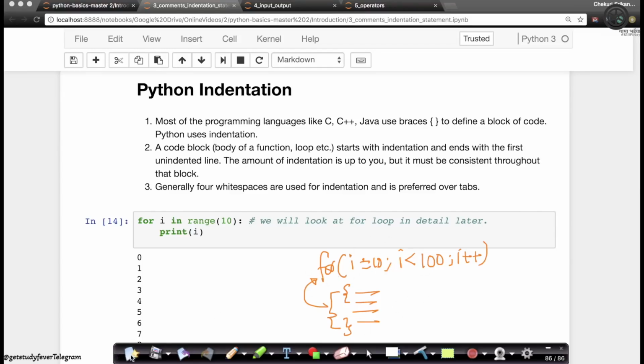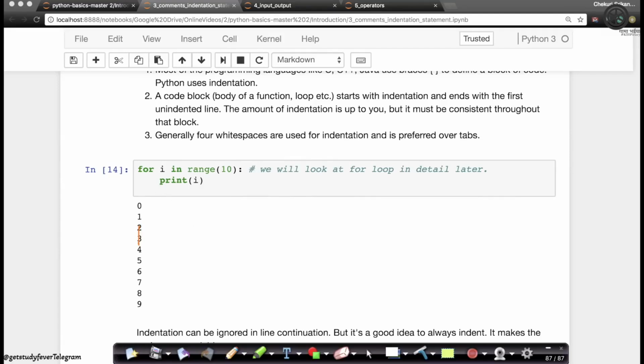Unlike C, C++, or Java, Python has an indentation which is slightly unique. If this is my for loop, a simple for loop, it says for i in range 10. We'll look at loops in much more detail later. But basically this is equal to saying for i equals 0, i less than 10. This is what it literally means, because when you print it, you'll see that, right? But you don't see curly braces like in C.